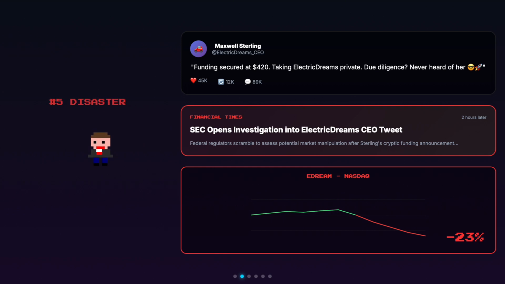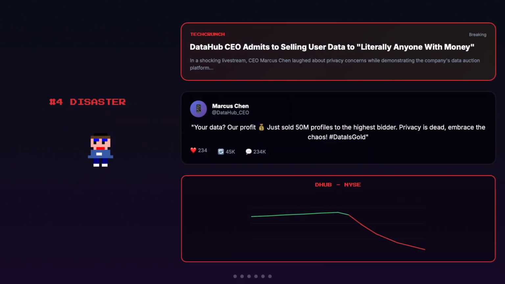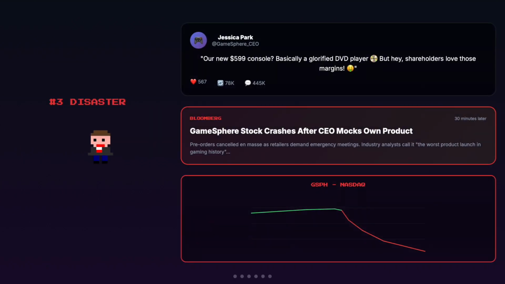Maxwell here tried to run a funding scam and tweeted out something very manipulative, and as a result, minus 23 to the market price. Next, we have world-renowned CEO Marcus Chen of DataHub. He decided to post an arrogant tweet about claiming his profits due to privacy breaches. Yeah, that's a 37% for you.